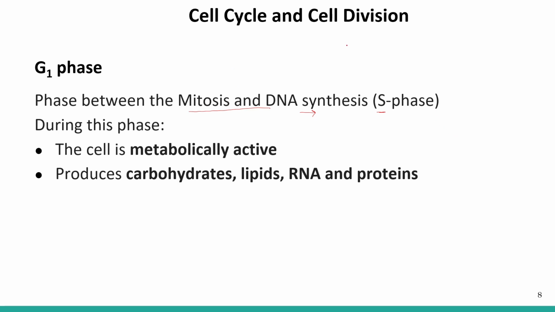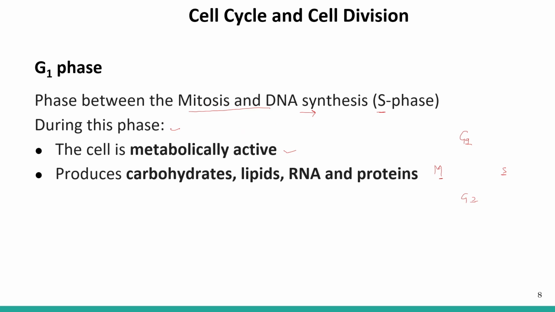So now we know that interphase is divided into G1, then S phase, then G2 phase, and then we have M phase. G1 phase is between the mitosis and the S phase. What happens during the G1 phase? During this phase, the cell is metabolically active. We say that interphase is a resting phase, but the cell is actually metabolically active. It is preparing for cell division.